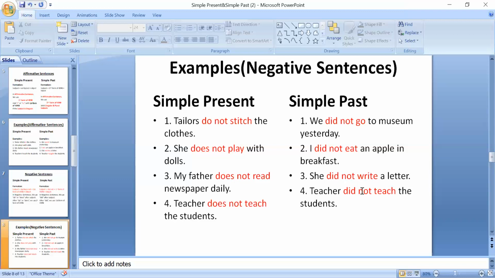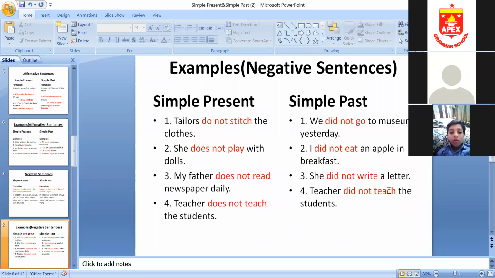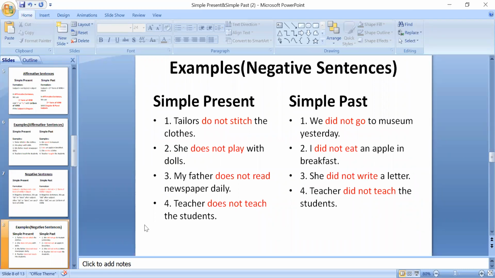Teacher did not teach. Did is helping verb that is used in simple past tense, and teach is first form of verb. Clear? So it is all about negative sentences. I hope that all of you have got it.